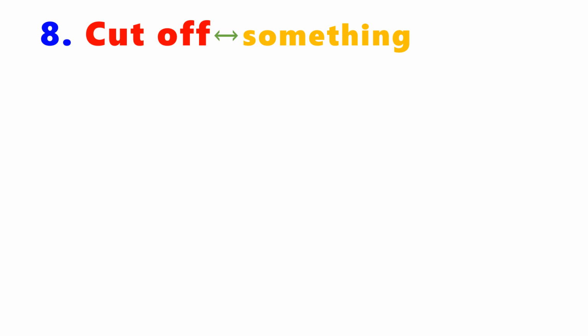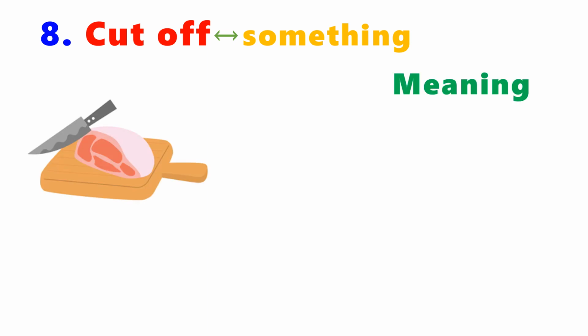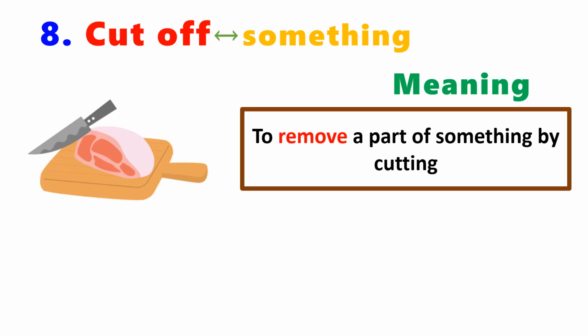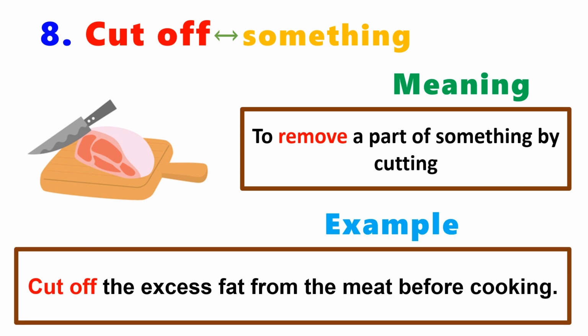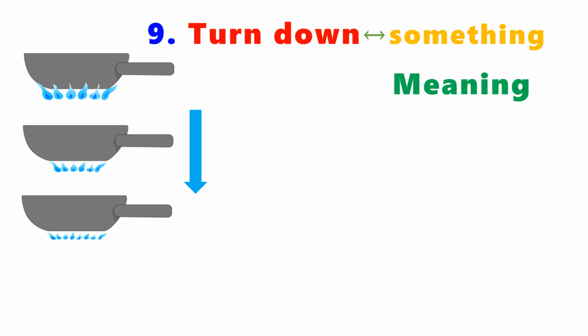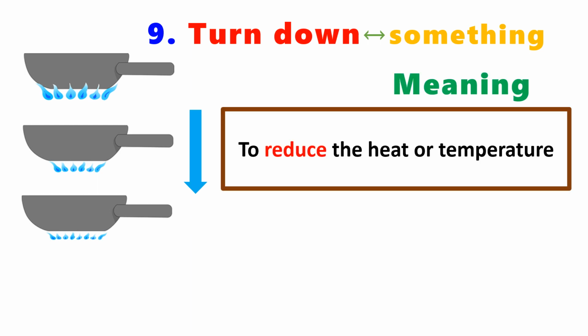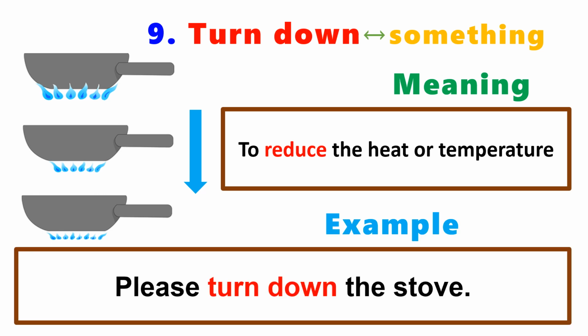Cut off. Meaning to remove a part of something by cutting. For example, cut off the excess fat from the meat before cooking. Turn down. Meaning to reduce the heat or temperature. For example, please turn down the stove.